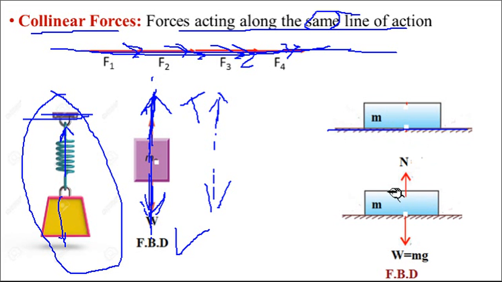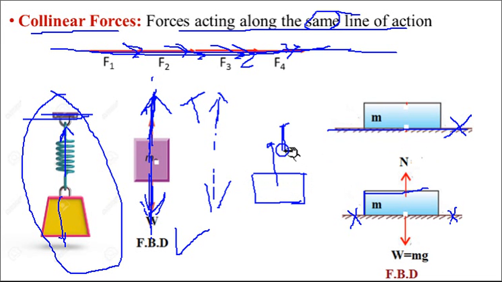So here you can see this is the block when it is isolated from the supports. If I remove this support, the bottom surface, so this should not be there. When this contact surface is not there, you will have a free body diagram like this. This is the block, and in the upward direction, not tension but the normal reaction offered by the surface against the weight mg or mass m.